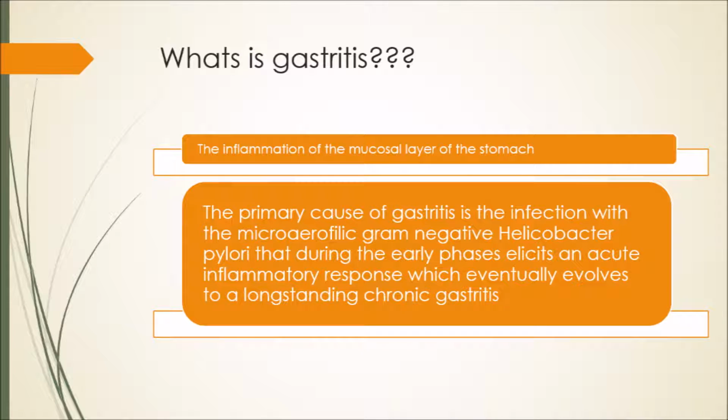Gastritis is inflammation of the mucosal layer of the stomach. The primary cause of gastritis is infection with the Helicobacter pylori, a microaerobic gram-negative bacterium. During the early phase, it elicits an acute inflammatory response, which eventually evolves to long-standing chronic gastritis.